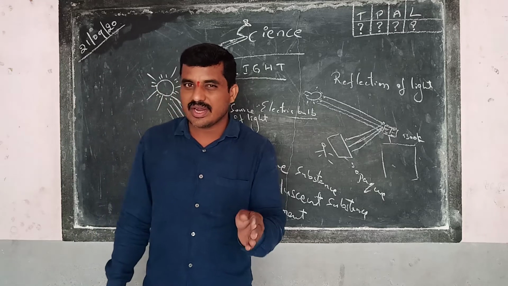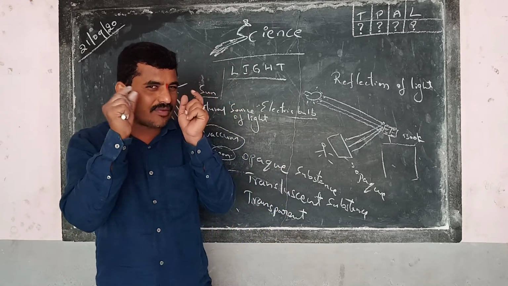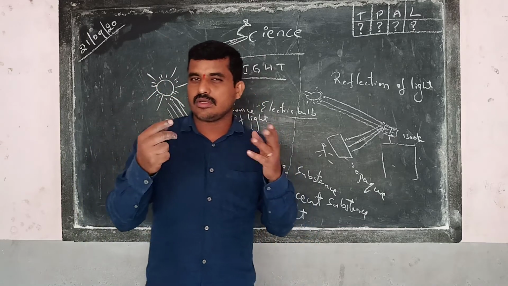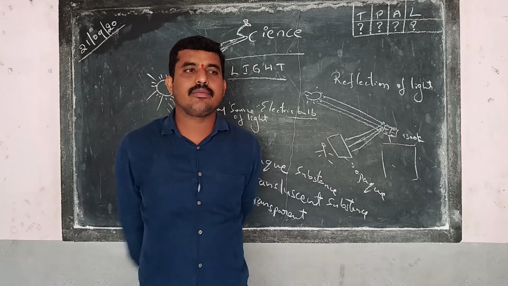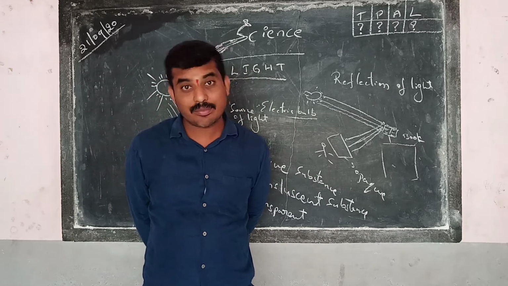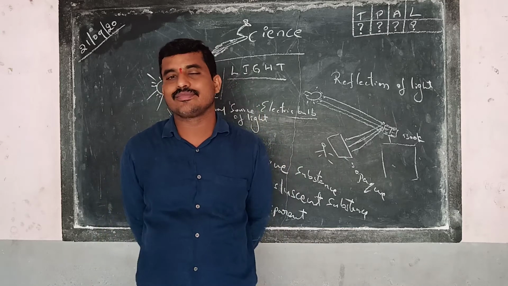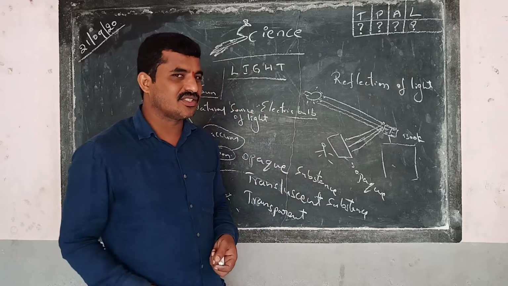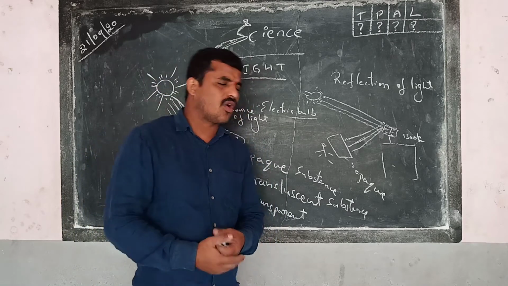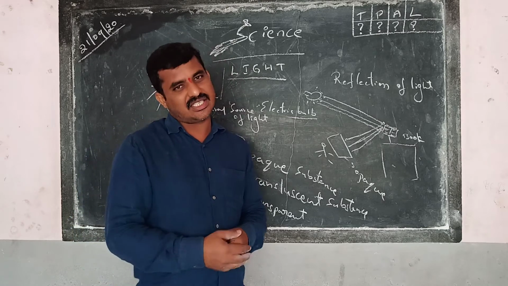Imagine now, take a glass plate, the spectacles or goggles you might have. Keep the goggles. Can you see the objects? Yes, you can see the objects. How? Because it is allowing the light to pass through it. Fine, take the same goggles. Don't do it, but imagine, I'm just telling. If you have old goggles, old spectacles that are no longer useful, you can try this experiment also.